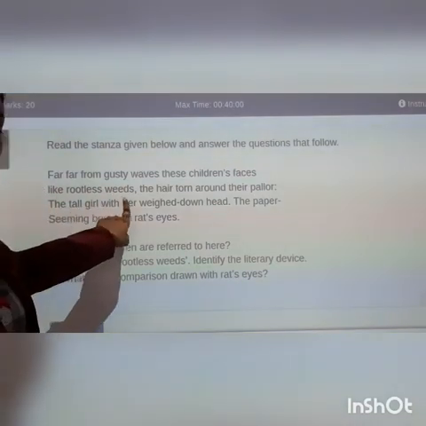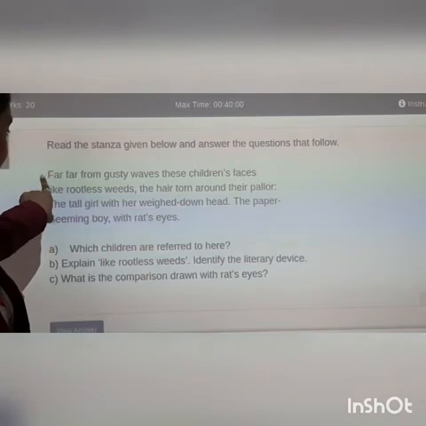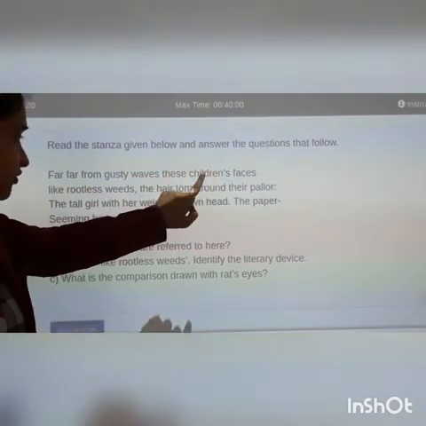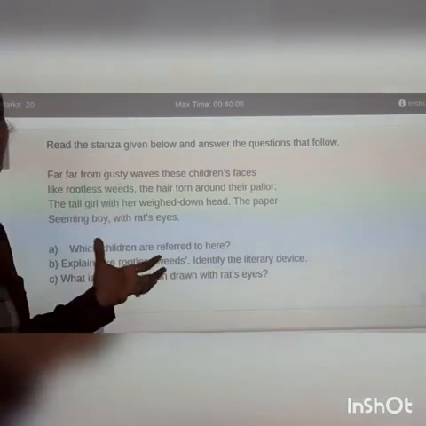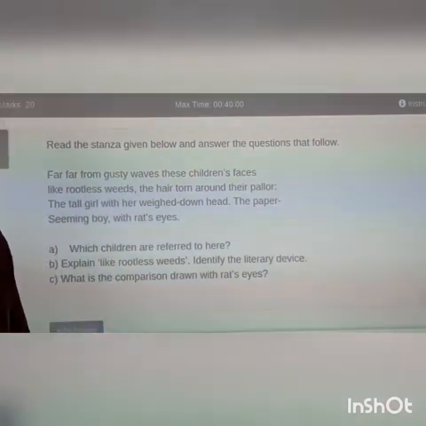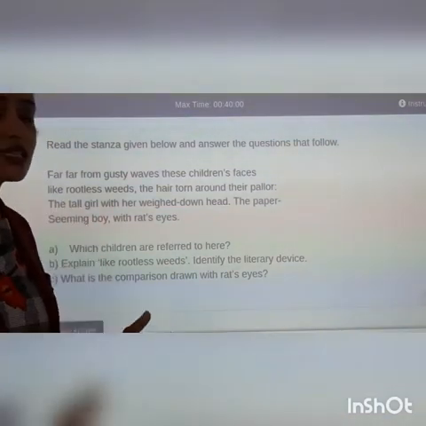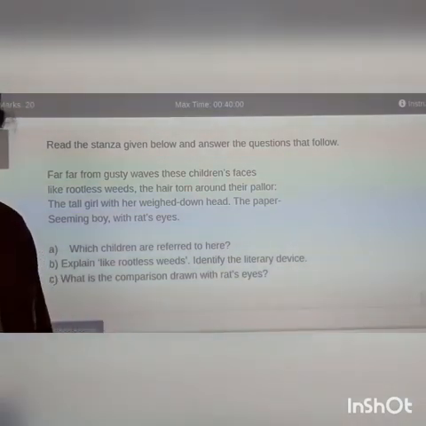Like rootless weeds. Now here again a simile, right? The faces of the children are compared to rootless weeds. What are weeds? Weeds are unwanted plants which grow, right? So what is done to those unwanted plants? They are thrown away, right?